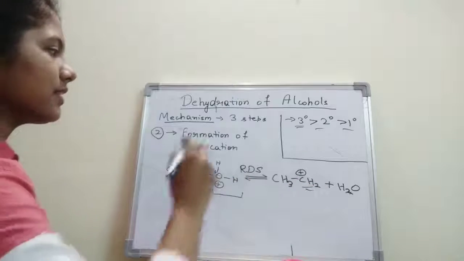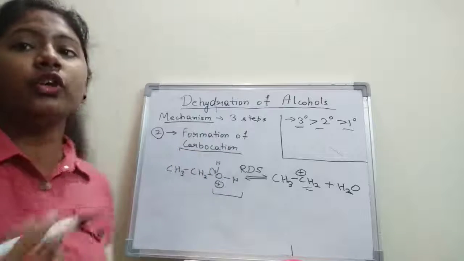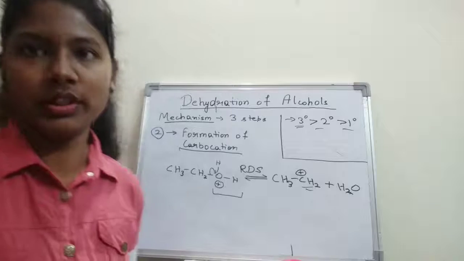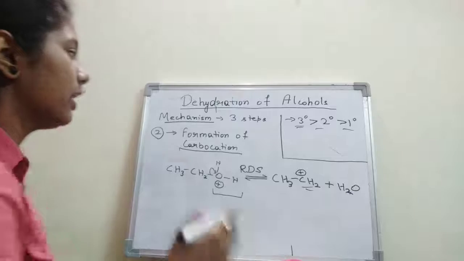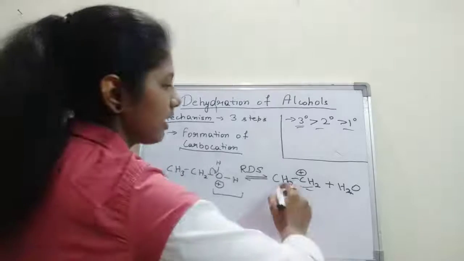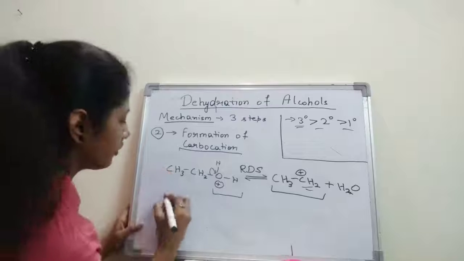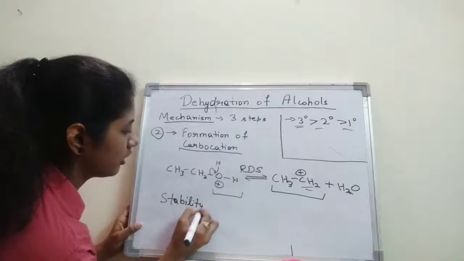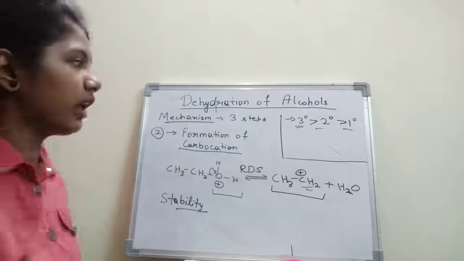Okay. Now, a carbocation is forming here, and we know that the tertiary carbocation is the most stable carbocation, and then secondary. So here what matters is the stability of the carbocation.